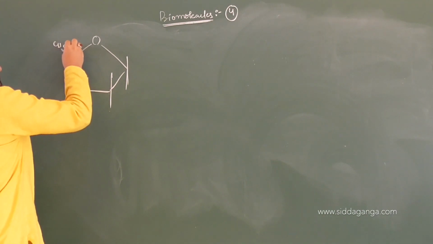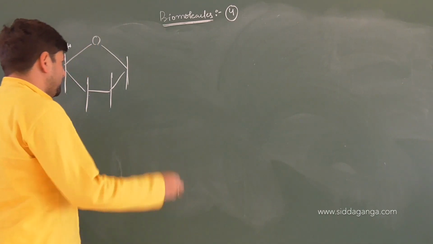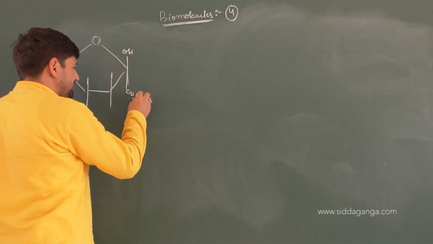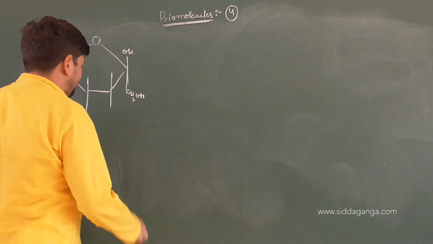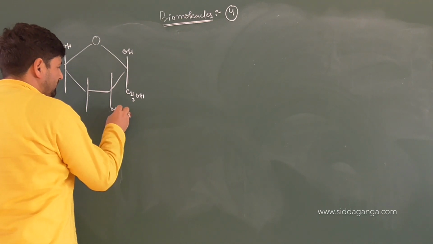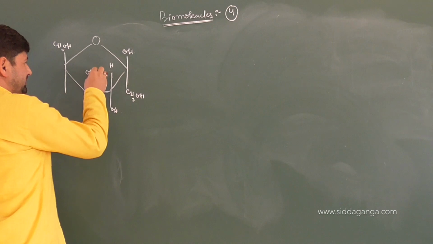CH2OH. Naturally existing fructose is in which form? Beta form. So beta form means OH will be above. And you got which one? CH2OH. Yes. Here what is here? OH. H. Then you have OH.